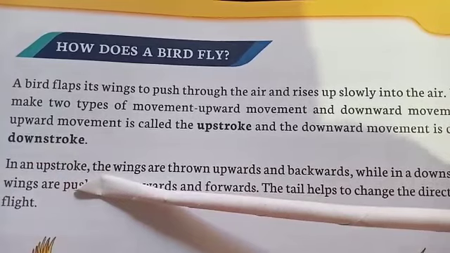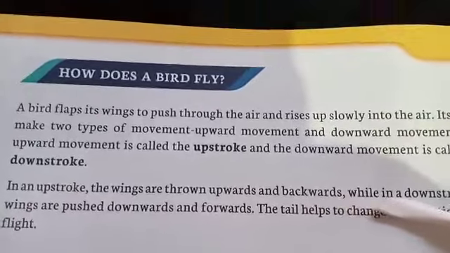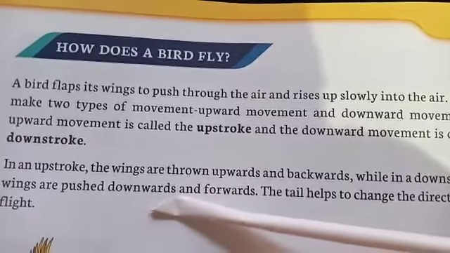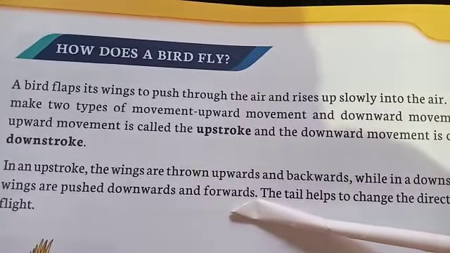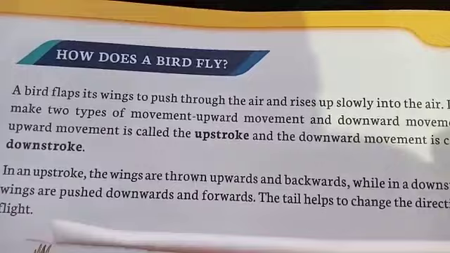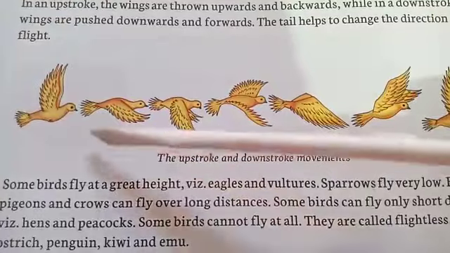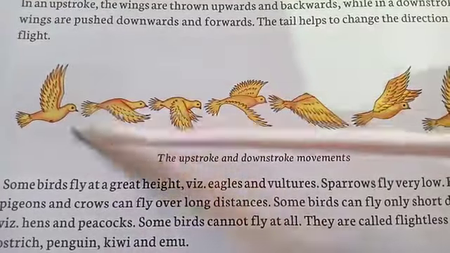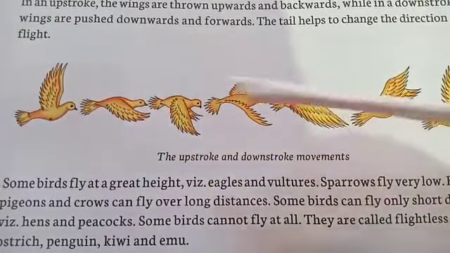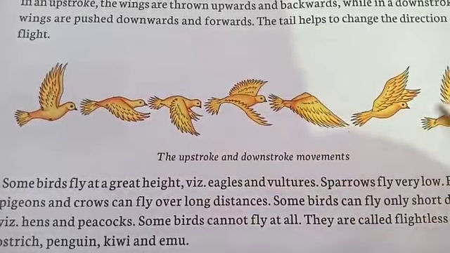In an upstroke, the wings are thrown upwards and backwards, while in a downstroke, the wings are pushed downwards and forwards. The tail helps to change the direction of the flight. You can see in the picture the upstroke and downstroke, upward movement and downward movement when it is flying. The picture is showing how the birds fly.